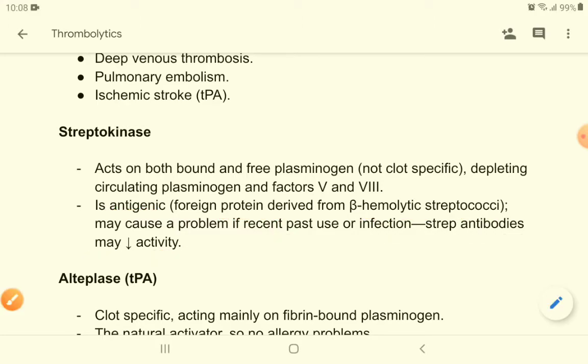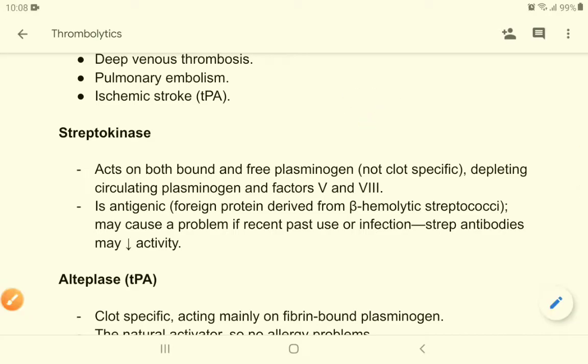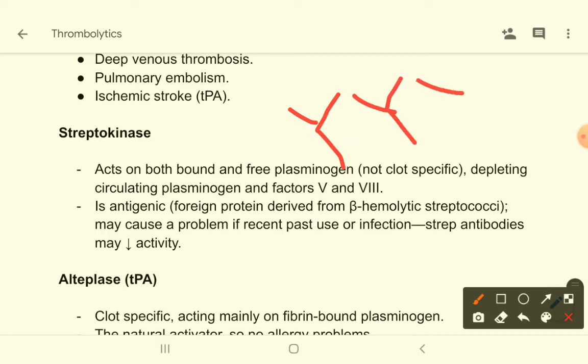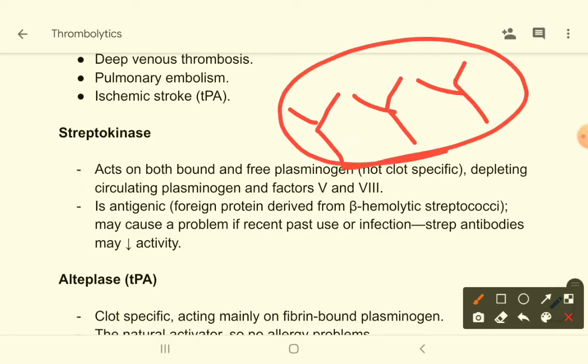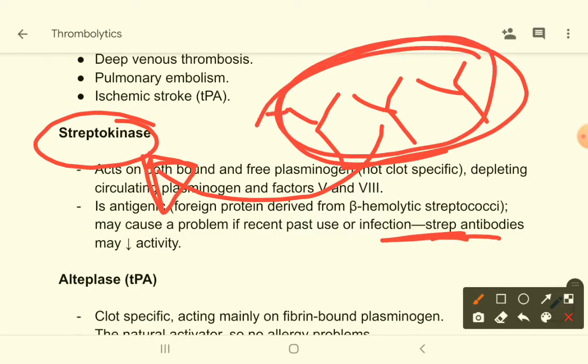Okay, if you have used streptokinase in a patient, there is formation of antibodies against streptokinase. Suppose streptokinase antibodies are present in the blood of a patient, and then if you give streptokinase again, then these antibodies will destroy this drug and its efficacy will be reduced. Okay, or if there is streptococcal infection, there will be streptococcal antibody, and that will also lead to diminished activity of streptokinase.